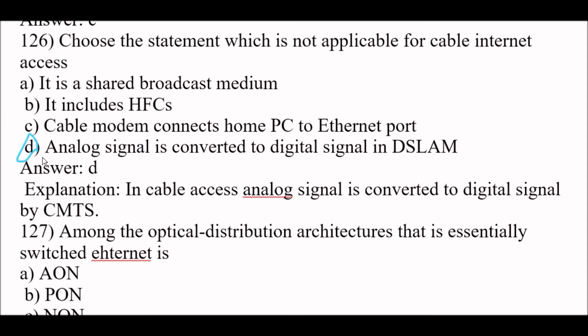Option A, it's a shared broadcast medium, is applicable for cable internet access. And option B, it includes HFCs, is also applicable. And cable modem connects home PCs to Ethernet port is also applicable for cable internet access. So right answer here is option D.